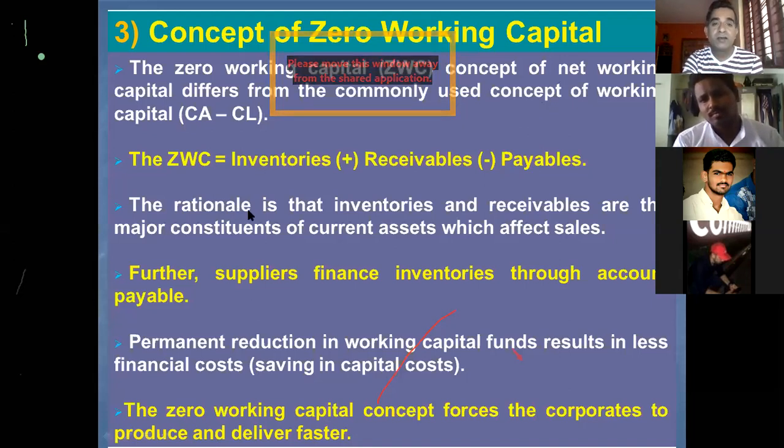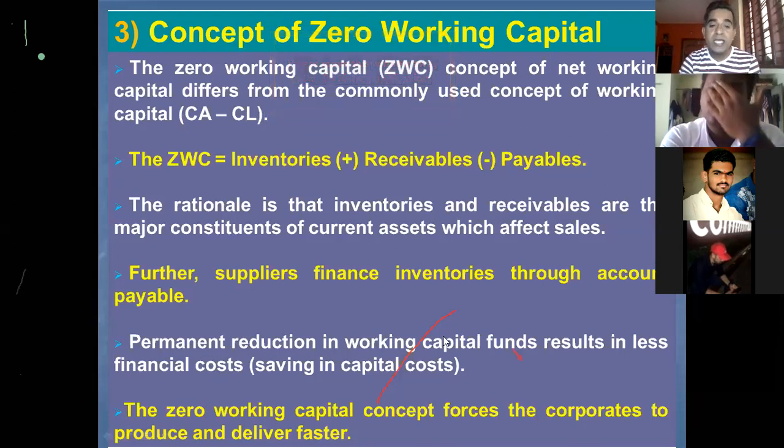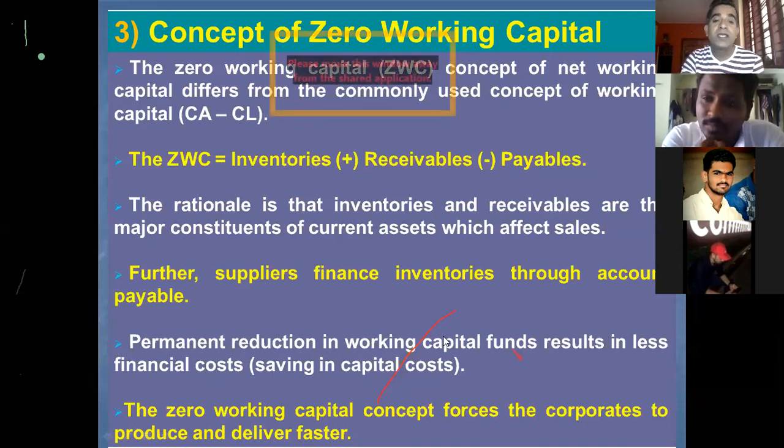The rationale is that the inventories and the receivables are major constituents of current assets which affect sales. That is quite obvious. Further, suppliers finance inventories through account payables. Permanent reduction in working capital funds results in less financial cost. So in the next part, we are going to learn how this concept stresses upon having a lower level of working capital.